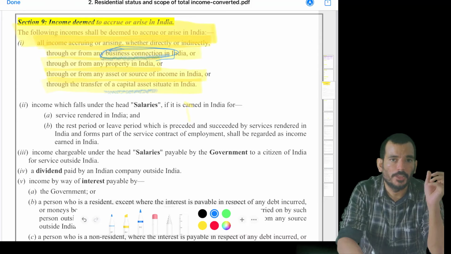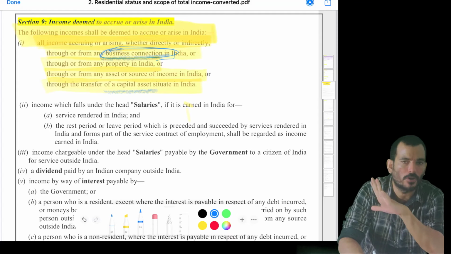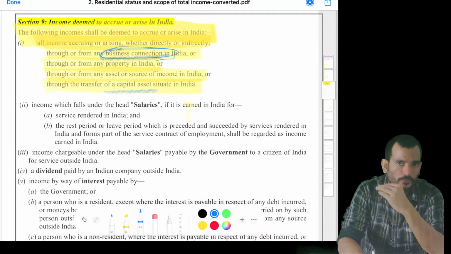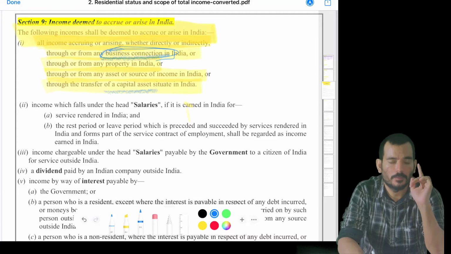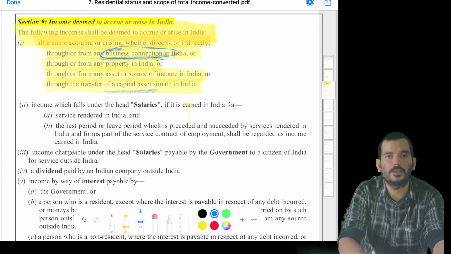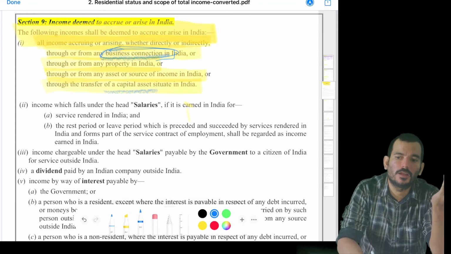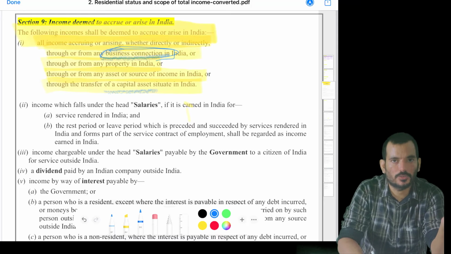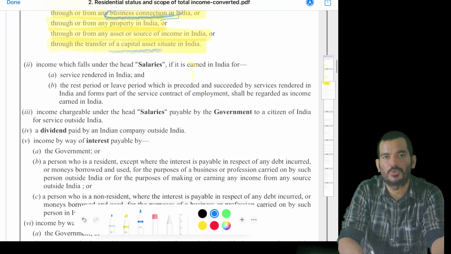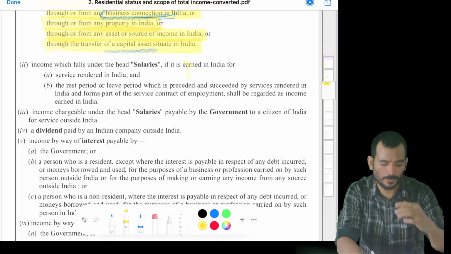So you can say, even though the transaction is taking place abroad, outside India, in foreign currency, and the agreement is also entered there, none of the parties are related to India, but still the value has been derived mainly from the asset located in India. So I can say there is a business connection and it has to be taxed in India. It is deemed to be accrued in India. Okay, that is one point.